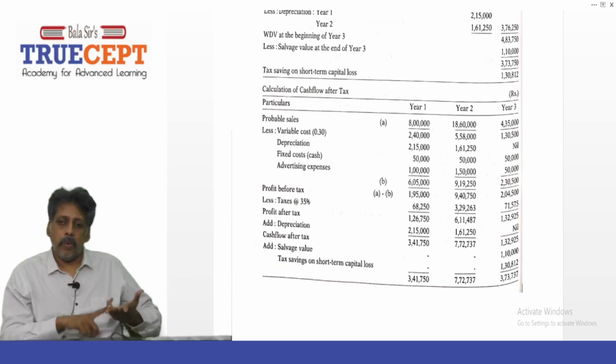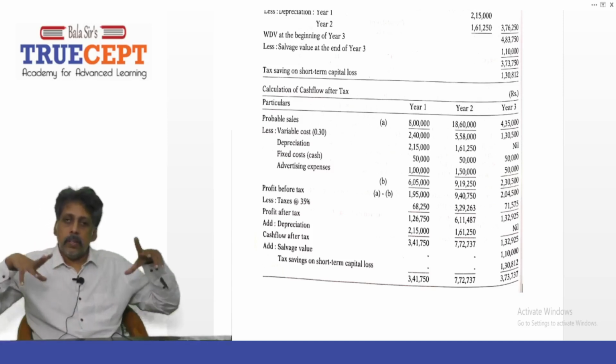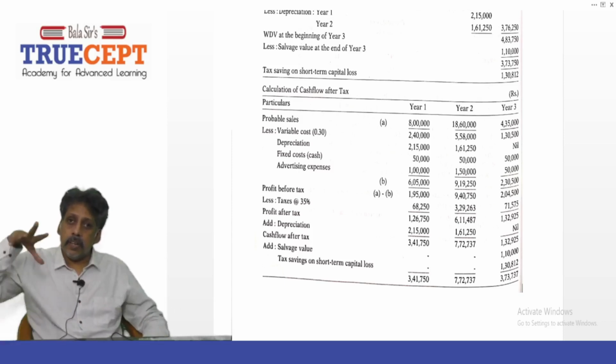Then what is your profit before tax? 2 lakh 4,500. And then income tax at 35% is 71,575. You subtract it, you get profit after tax, 1 lakh 32,925. Very good. Then there's nothing to add back, no depreciation. This is the CF80 for year 3.